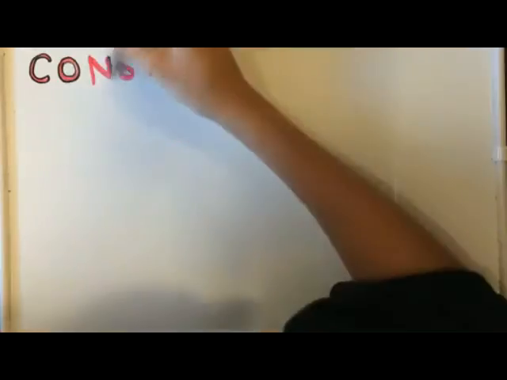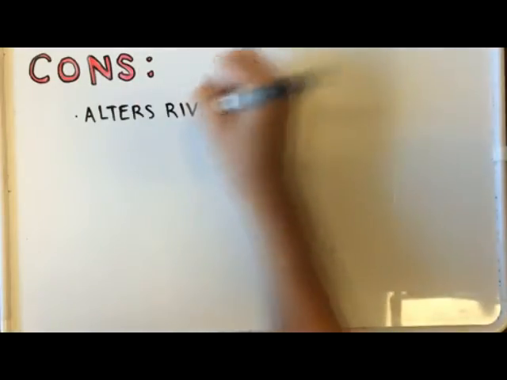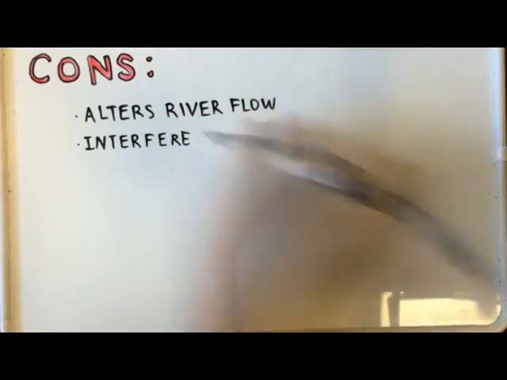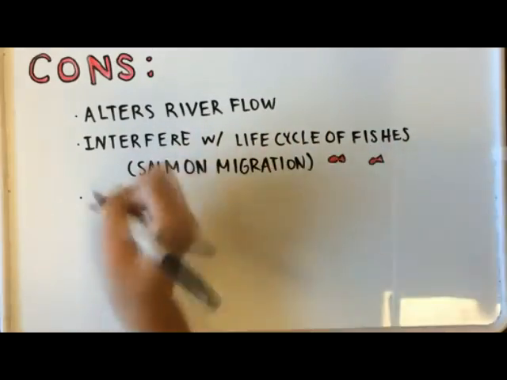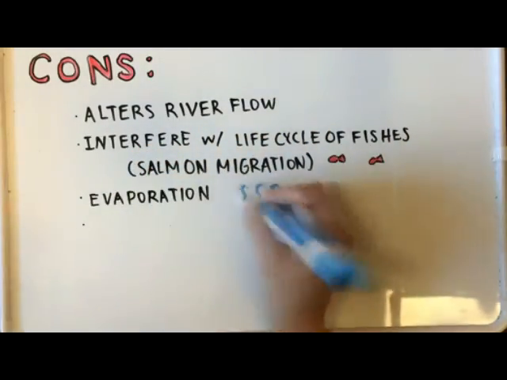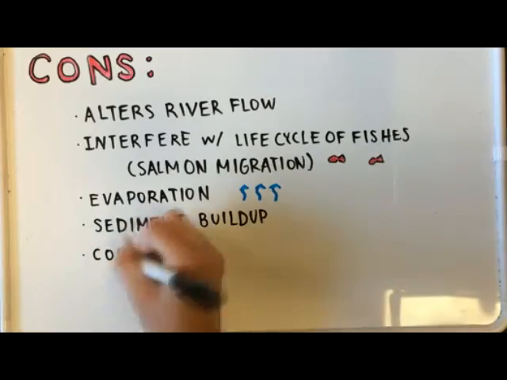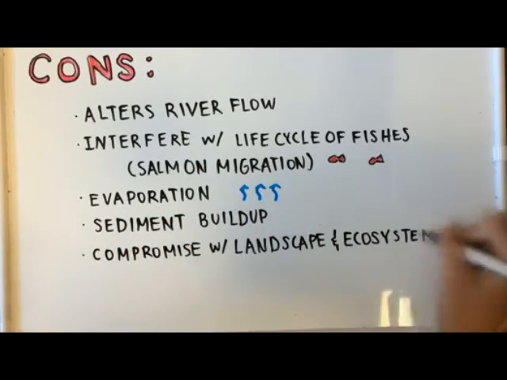The cons of dams are that they alter river flow and interfere with the life cycle of fishes, for example, salmon migration. They evaporate water, create sediment buildup, and compromise the landscape and ecosystem, causing relocation of homes.